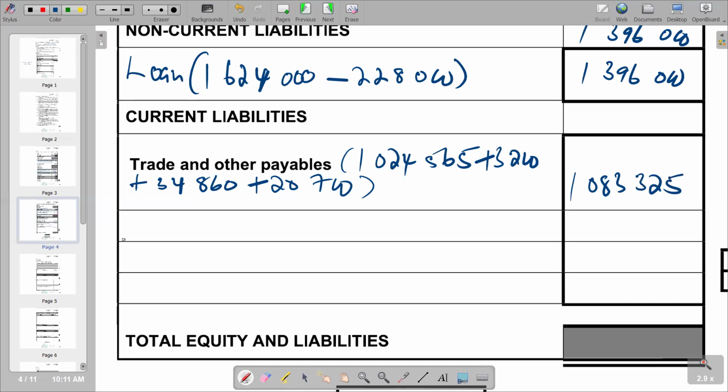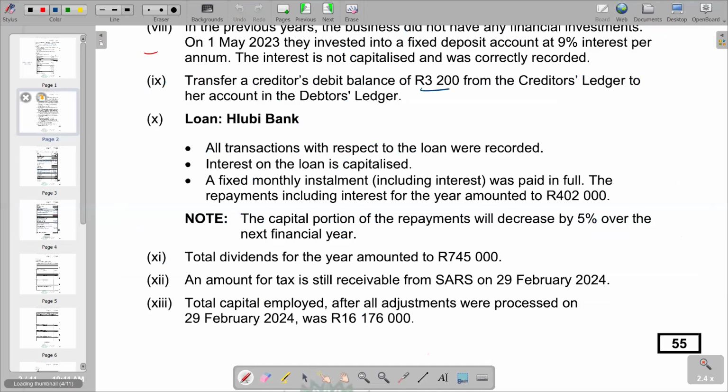Then we have the issue of the current portion of loan. Remember, it's supposed to be transferred and put under the current liabilities. We have to take note that the current portion of loan that you subtract here should be transferred and put here. This current portion of loan. And then we check for other payables that we can see in the question.